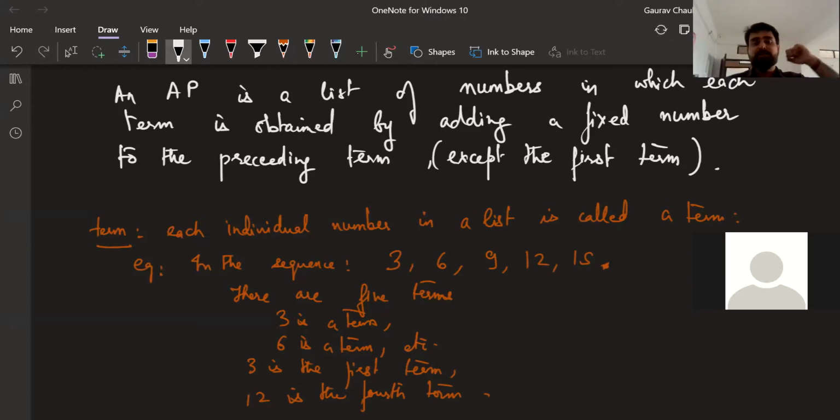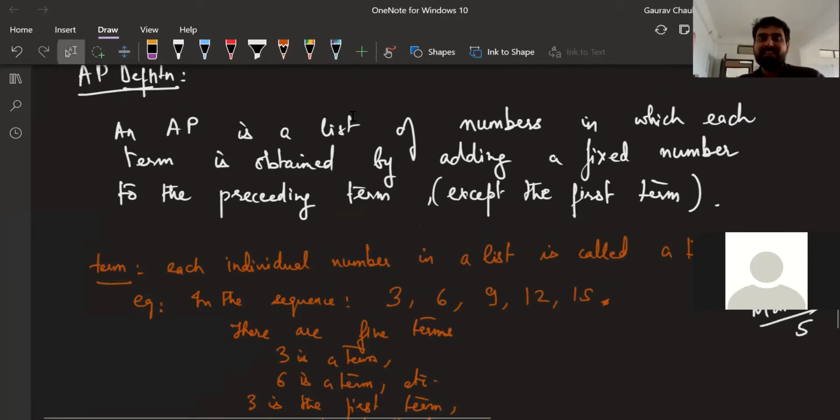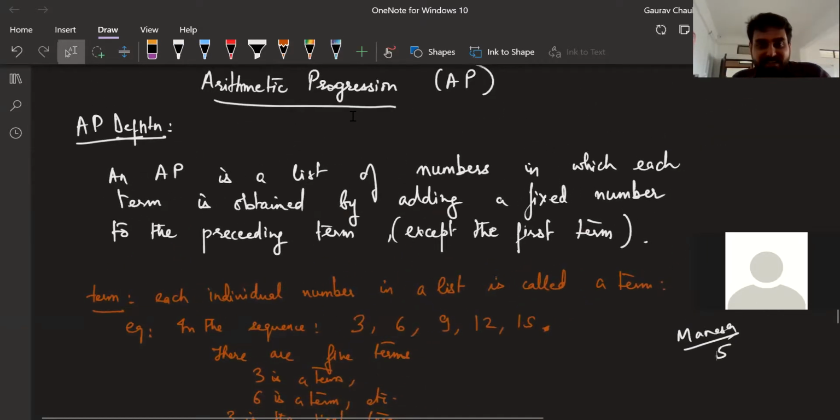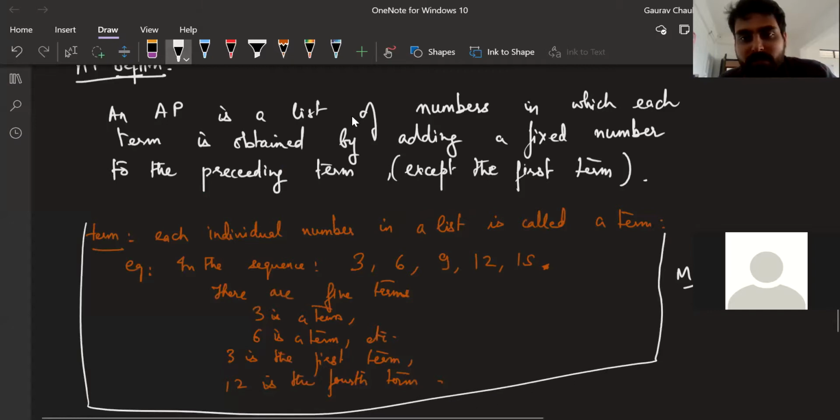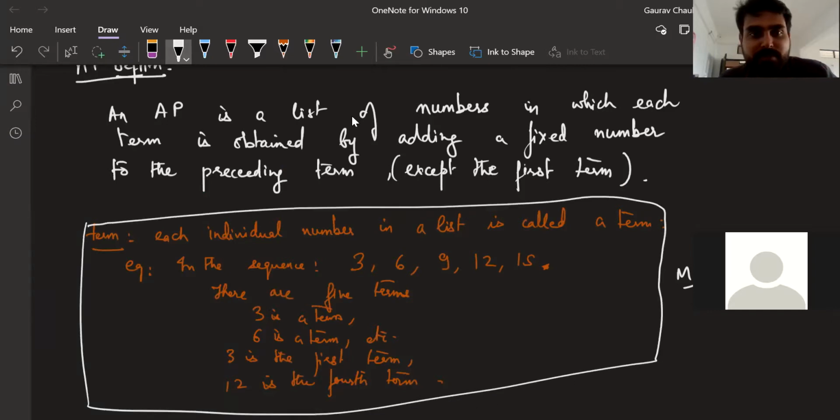Now I want you to come back to this particular definition. Okay, what is an AP? What is an arithmetic progression? It's a list of numbers in which... What I want you to do is also put this in a box, separate box. If you've written it below, just put it in a separate box because it's a deviation. From here, we'll continue in the next line.